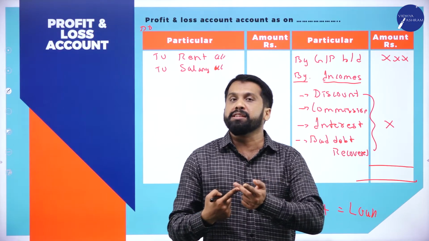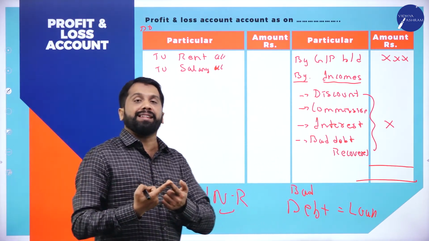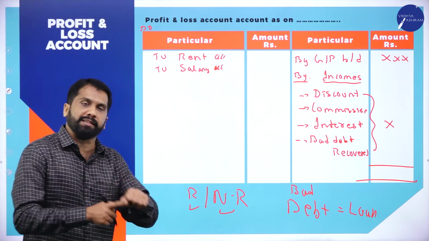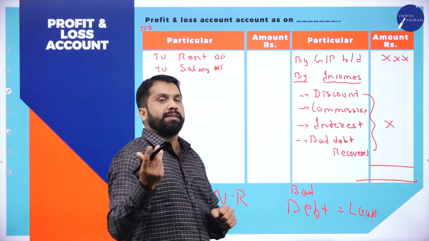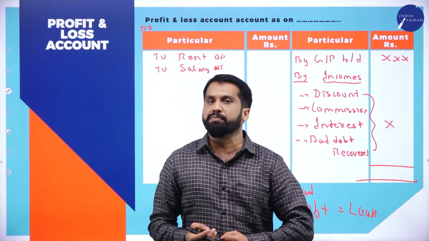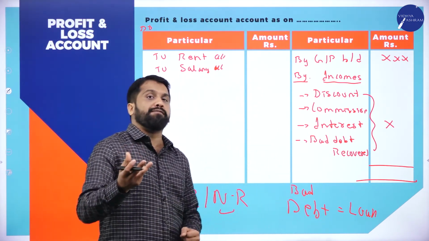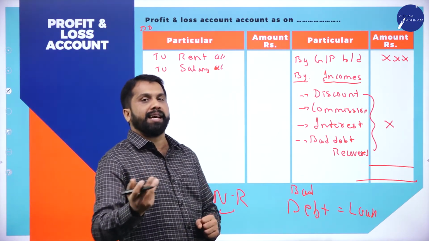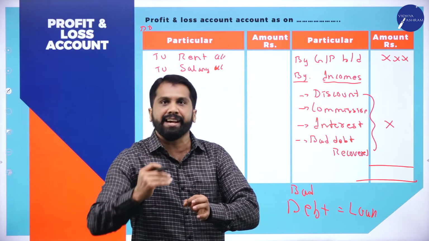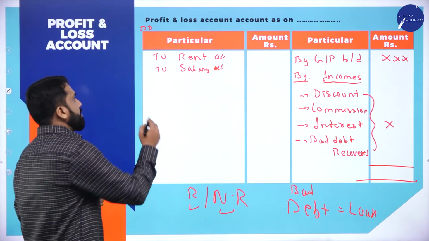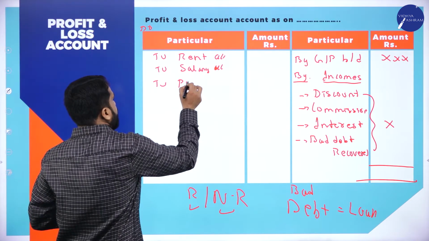You paid entertainment expenses like coffee, tea, or refreshments, postage, and paper and pen like stationery. Write everything which is repeatedly happening, like salary account, postage account.